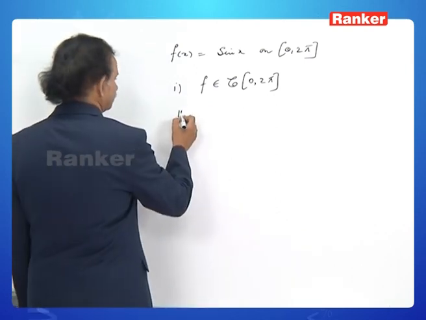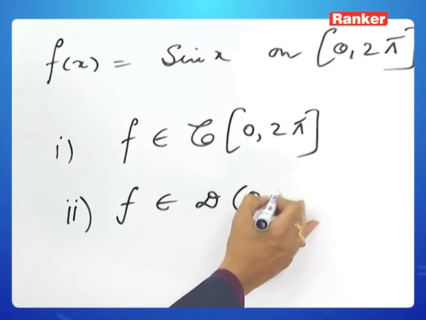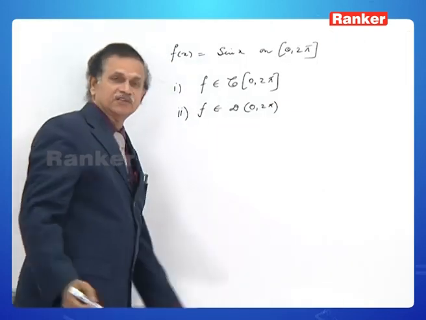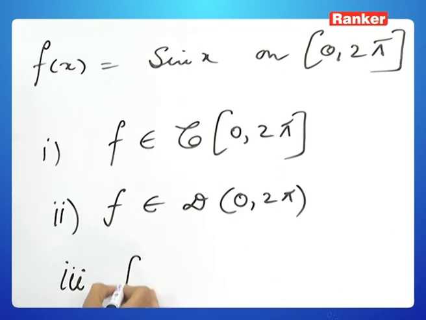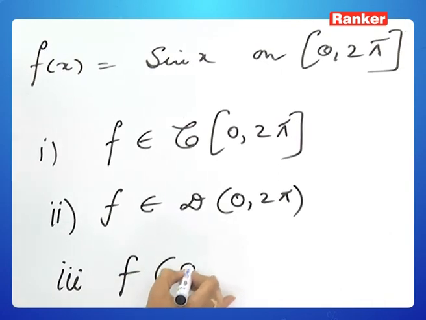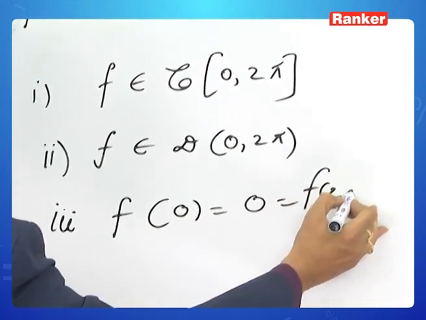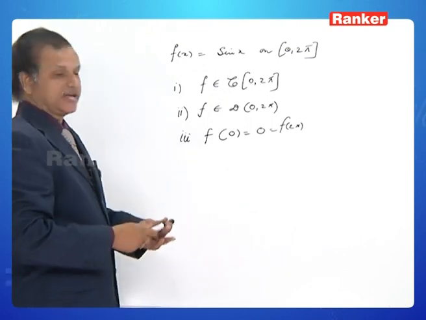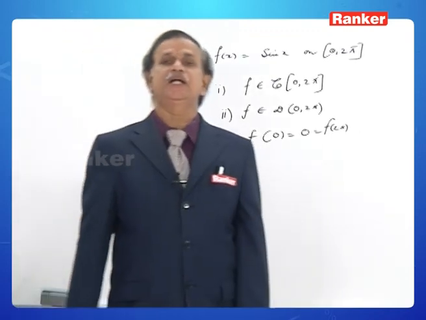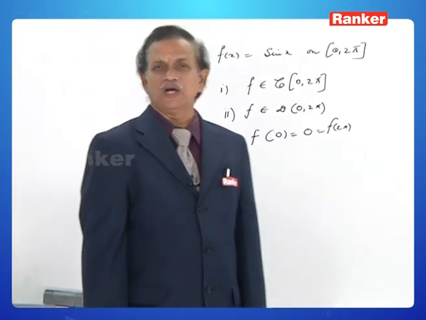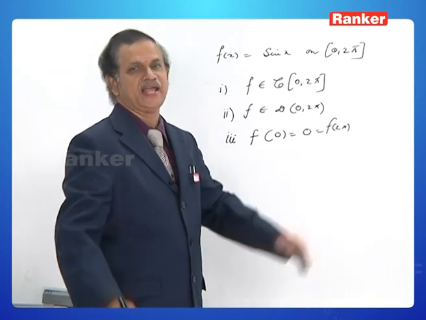Second condition: f is derivable on the open interval 0 to 2 pi. Third condition: f of a is equal to 0 is equal to f of 2 pi, that is, f of a is equal to f of b. The third condition is also satisfied. Therefore, all the hypothesis conditions of Rolle's mean value theorem have been satisfied.